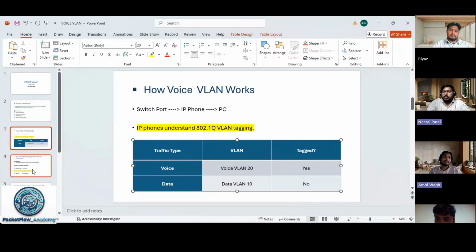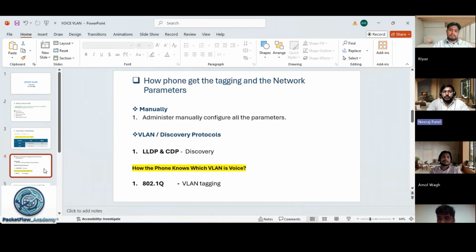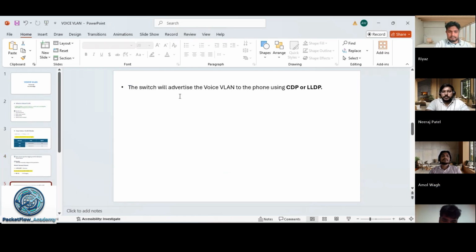Okay. Manually, in the sense, we have to manually inform the phone that this VLAN is for voice and this VLAN is for data. Whenever the administration is configured, the network team already shared all the information about the phone, like IP address, gateway, subnet mask, DNS, and VLAN ID.